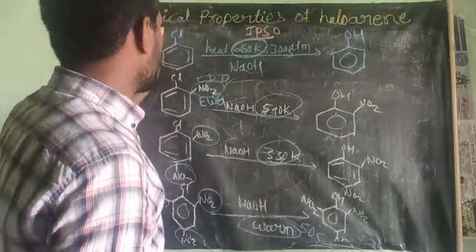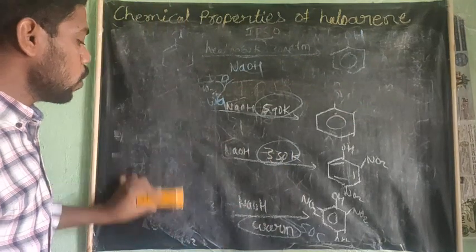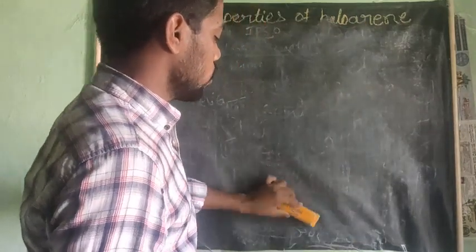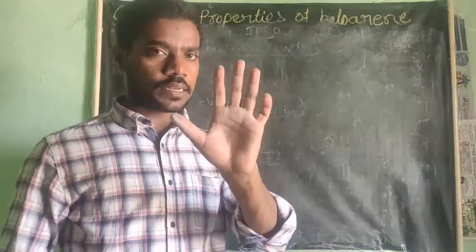Next, we'll go for the electrophilic substitution reactions of the haloarenes. This is what I explained, that haloarenes do not undergo nucleophilic substitution reaction. Why? First, I shall tell you.